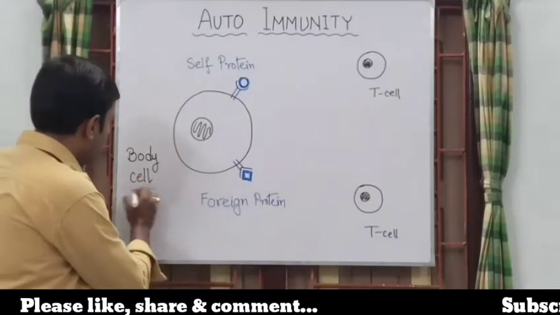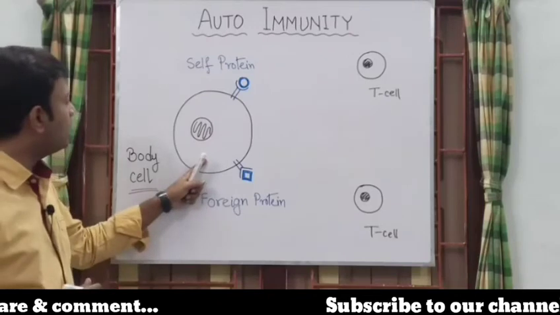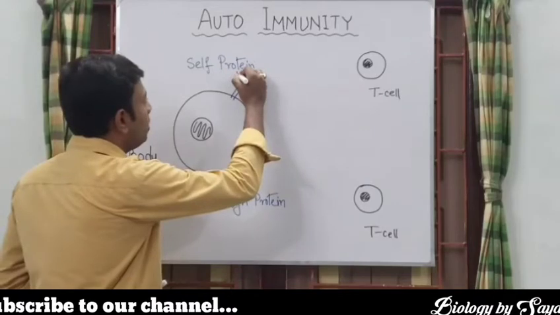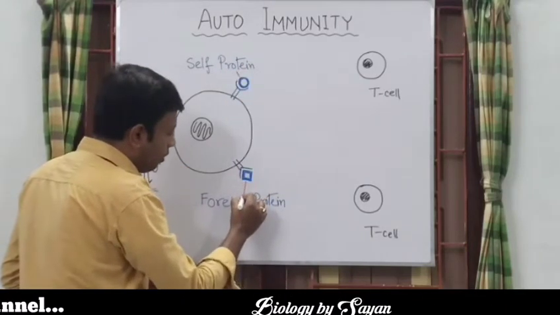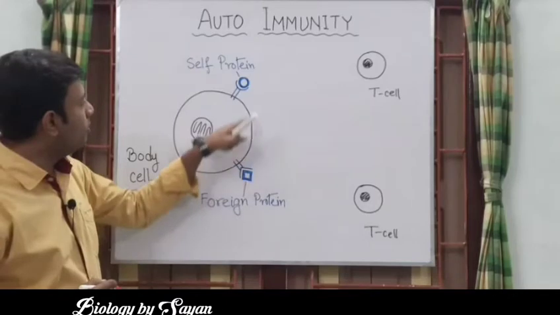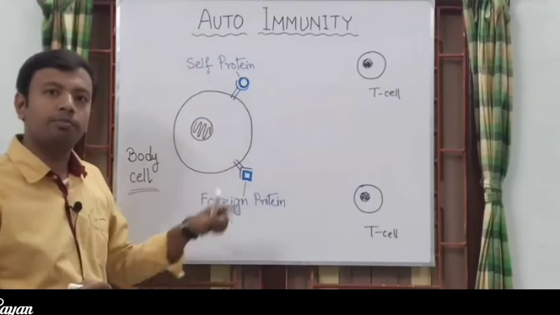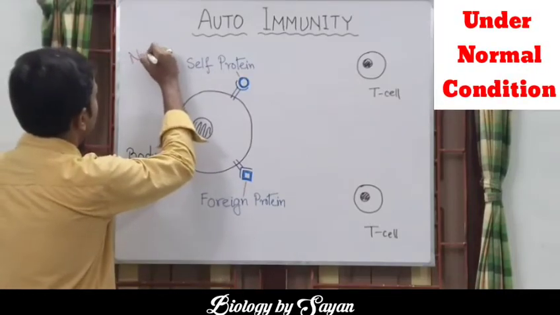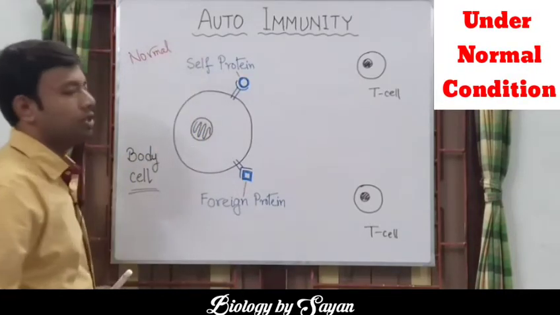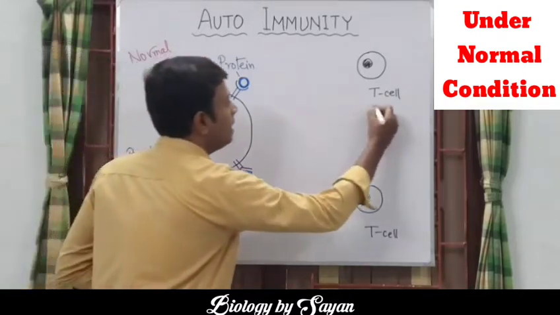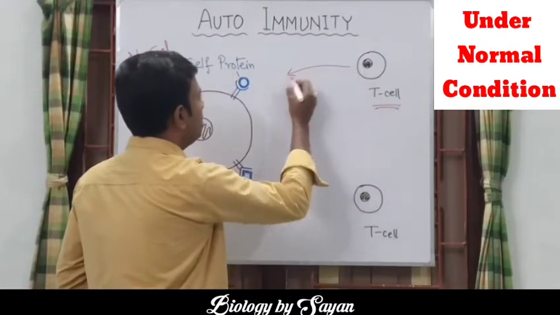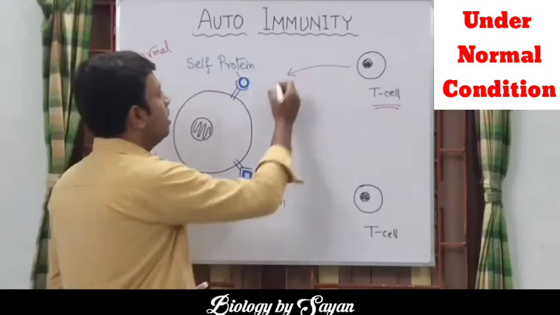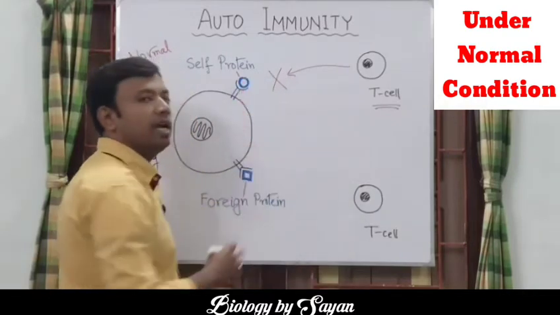Now, let's try to understand this overall scenario with the help of this simple diagram. Imagine this is our normal body cell. At any given circumstances, any of our body cells can express self protein as well as foreign protein or non-self protein from its cell surface receptor outside of its plasma membrane. Under any normal condition, our immune cells like T cells will come near to this self protein, identify it as a self protein and will not bind or react with it.